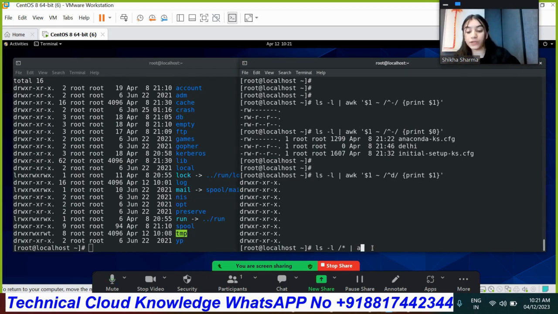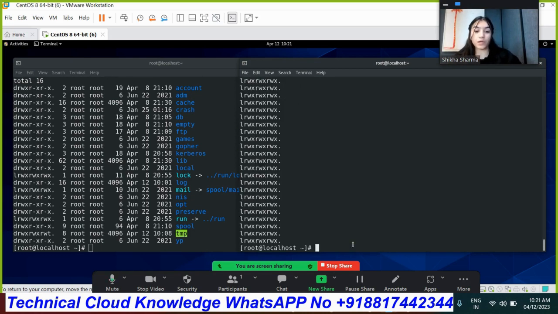For that we will use awk field number 1, define the delimiter tilde symbol, and then the delimiter which is L, but at the starting. So I'm referring here to the caret symbol, and then print field number 1. Here we are finding it under the /. Okay, so that's how the content is available under the / for the link. That's how we get the specific output according to ourselves.